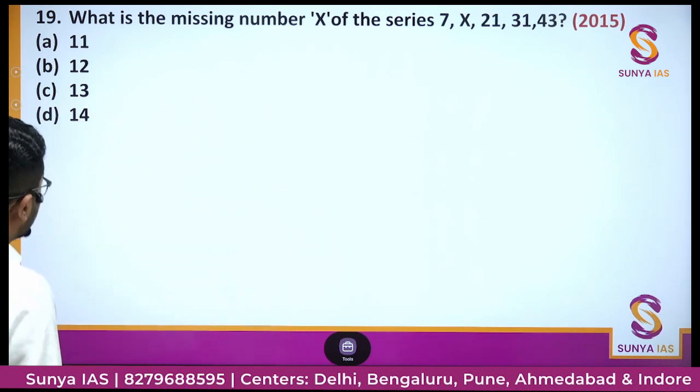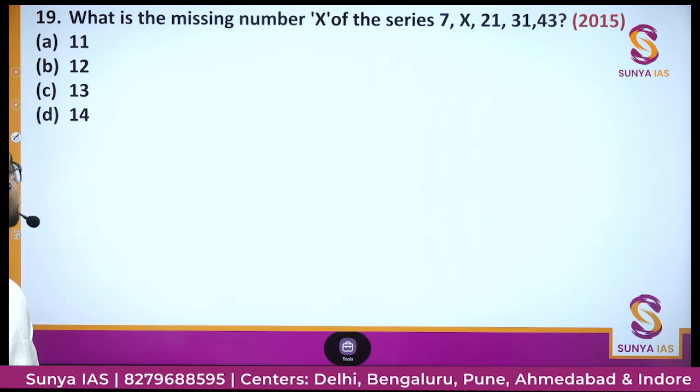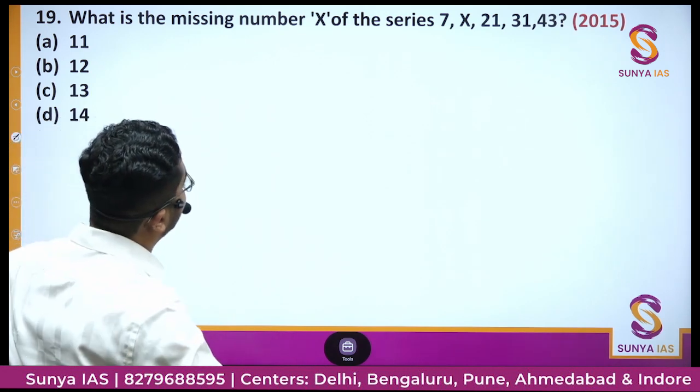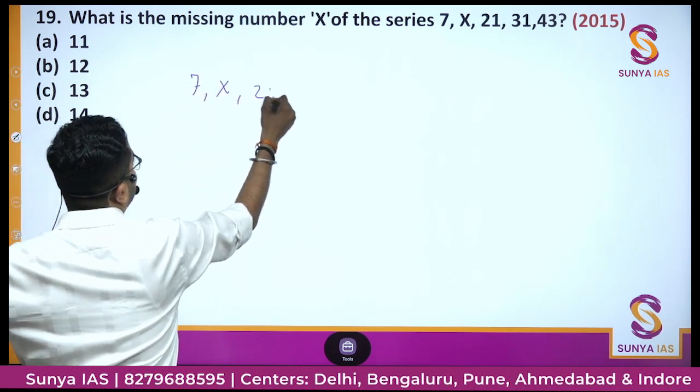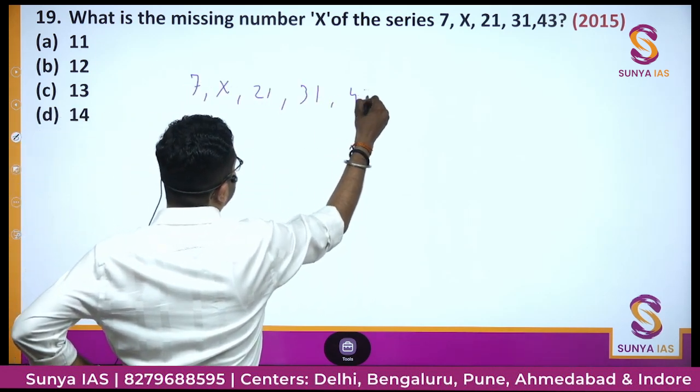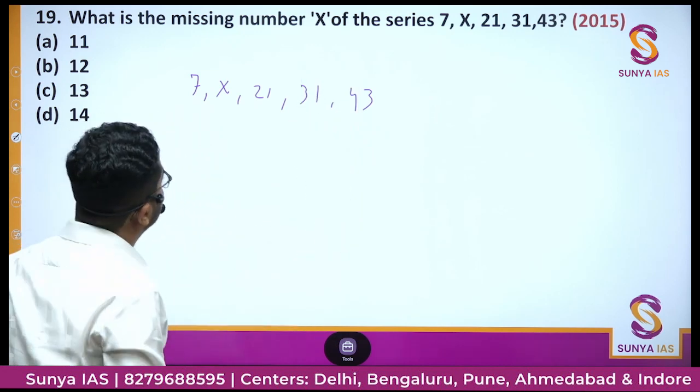Okay. So the next question is, what is the missing number x of the series 7, x, 21, 31, 43? What do we do?